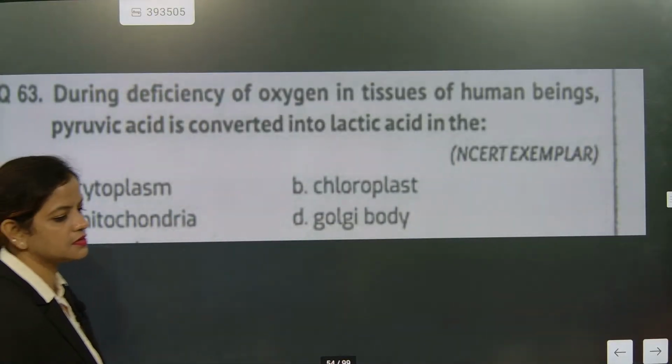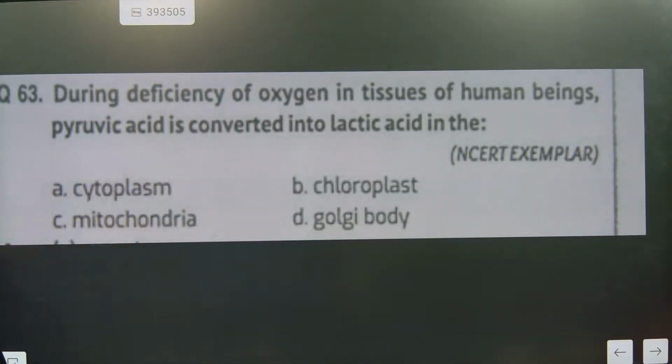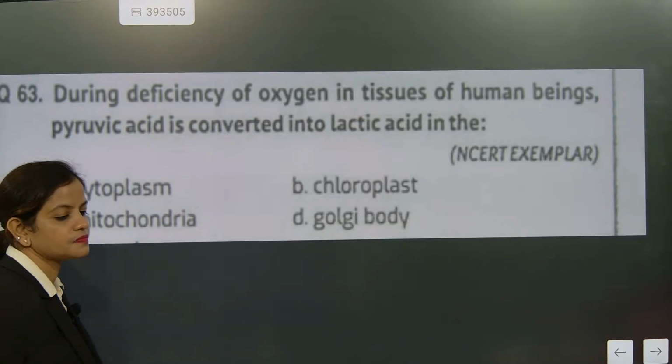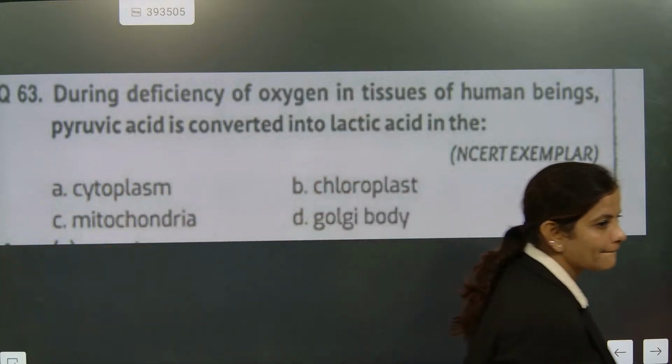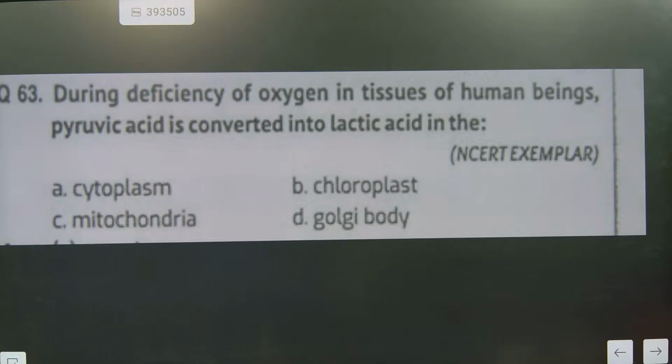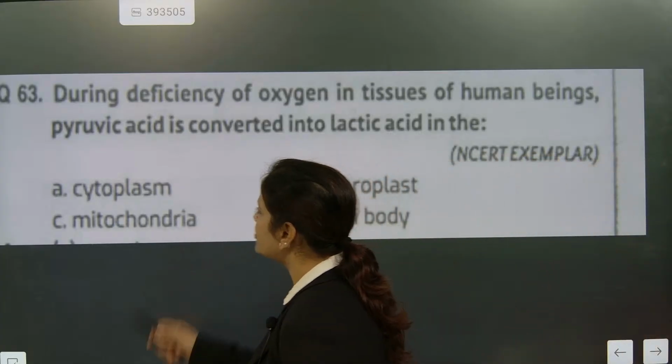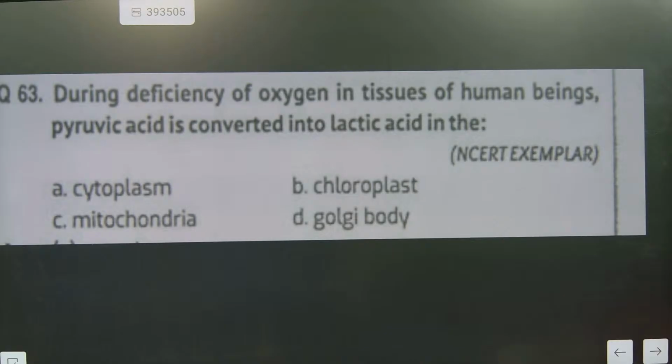Next, go for it. During deficiency of oxygen in tissues of human beings, pyruvic acid is converted into lactic acid in the cytoplasm. The most important answer here: it will not reach the mitochondria. It will be done where? In the cytoplasm.